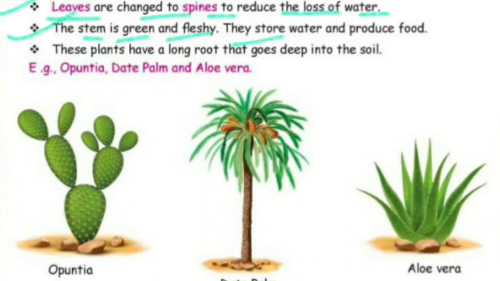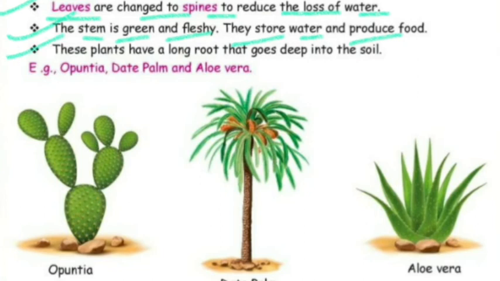They store water and produce food, because they are able to store lots of water, and they prepare food, starch, by the process of photosynthesis. So they are very green with a waxy coating.